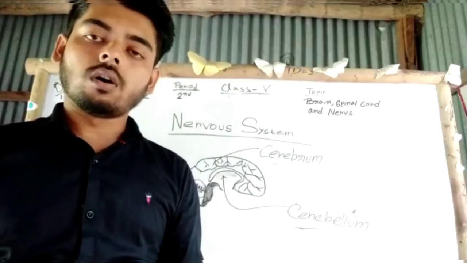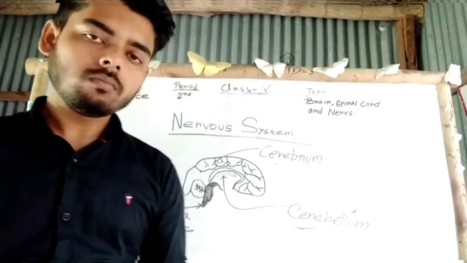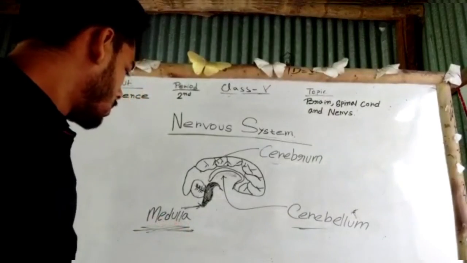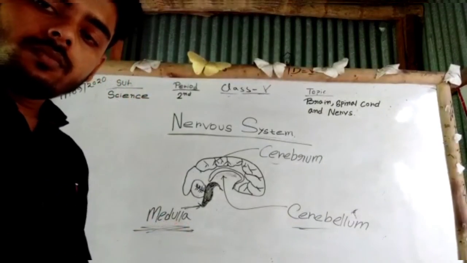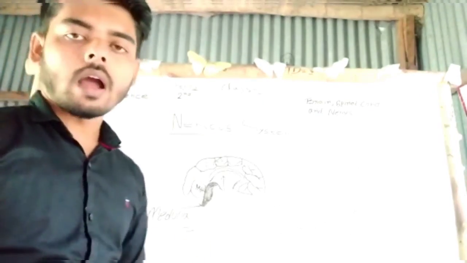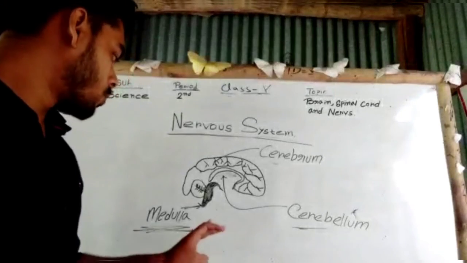It works even when we are asleep. Medulla controls our involuntary actions like breathing, heartbeat, sneezing, swallowing. These activities are controlled by medulla.